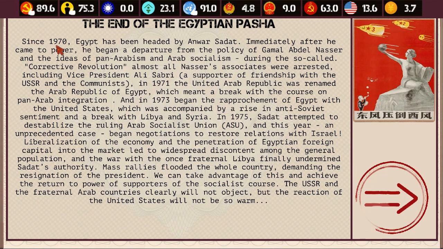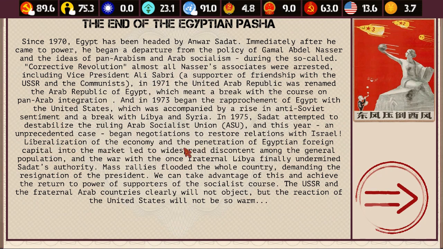Okay, so the event here is since 1970, Egypt has been headed by Anwar Sadat. Immediately after he came to power, he began a departure from the policy of Gamal Nasser, and the ideas of pan-Arabism and Arab socialism during the so-called corrective revolution. So Sadat arrested all of Nasser's associates. Sadat attempted to destabilize the ruling Arab Socialist Union, and he wants to restore relations with Israel. Big no-no in the Arab world at this time.